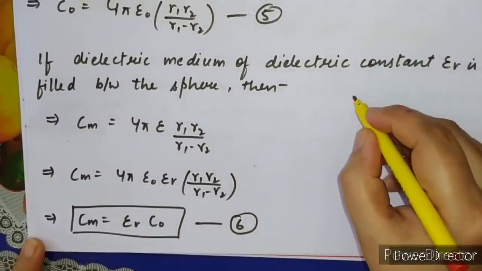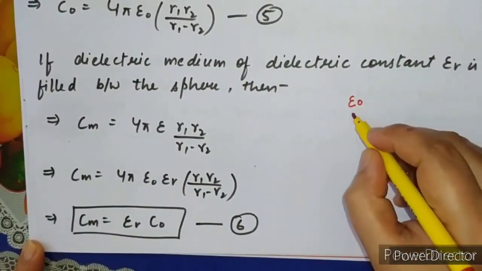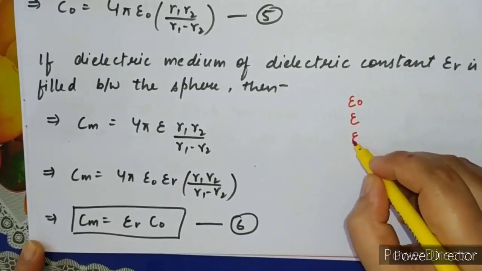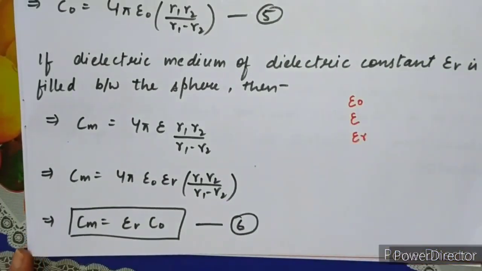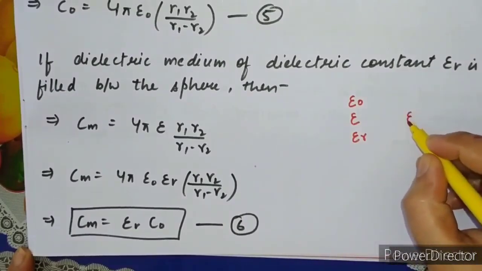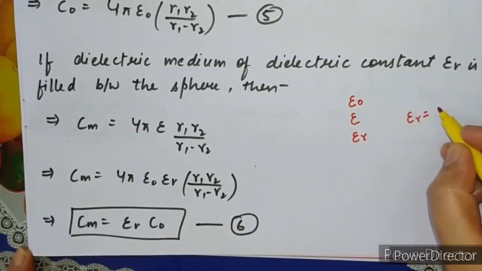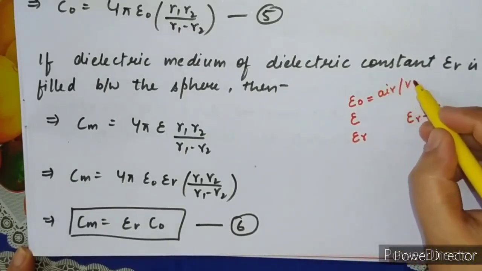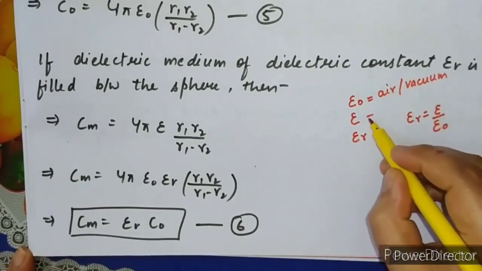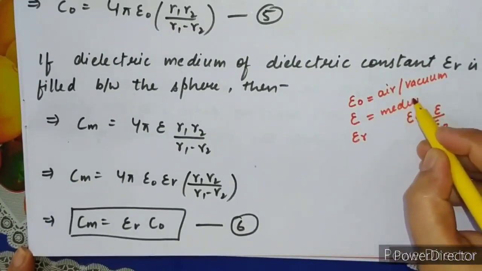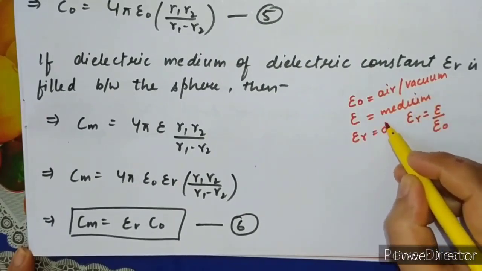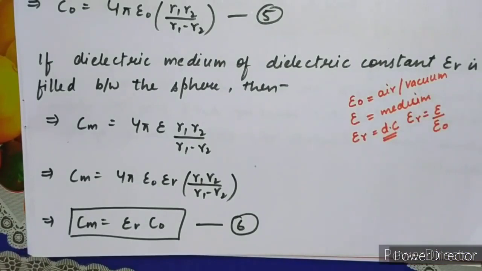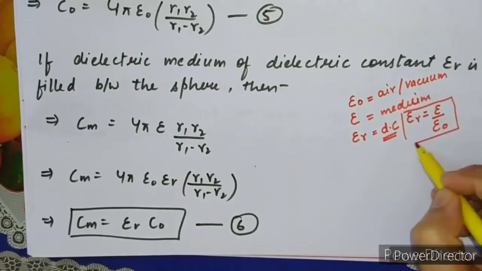As we know, epsilon naught is for the vacuum, epsilon is for the medium, and epsilon r is the relative permittivity or dielectric constant. The formula is epsilon r equals epsilon upon epsilon naught. Clear? This is the relation.